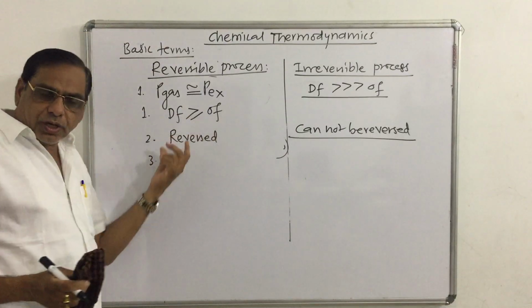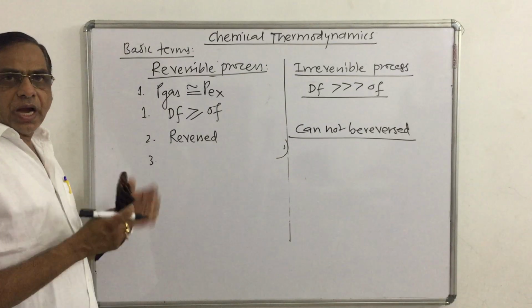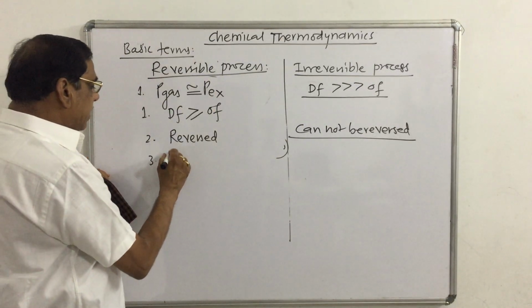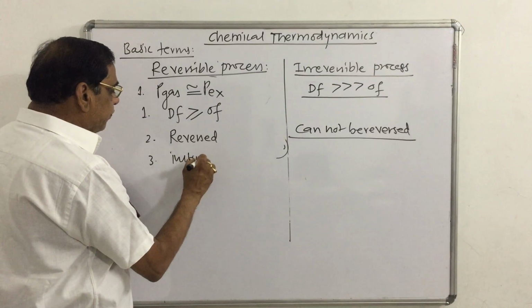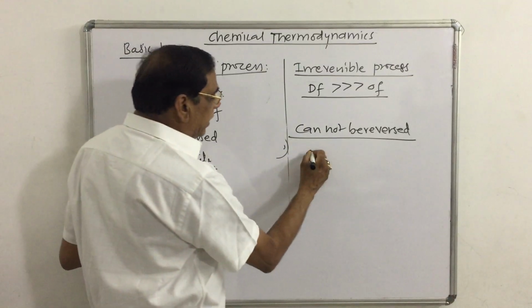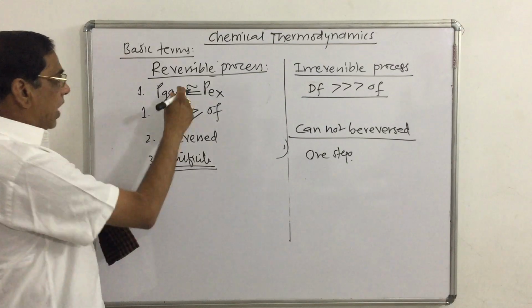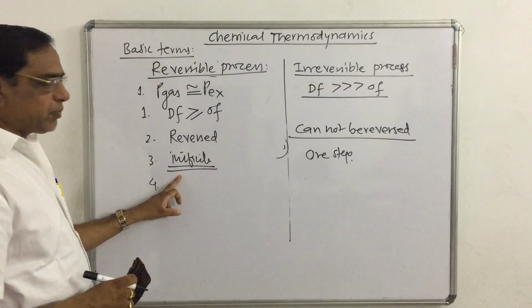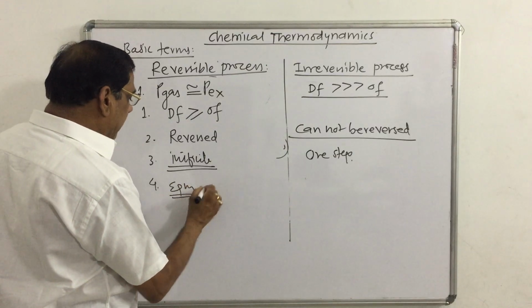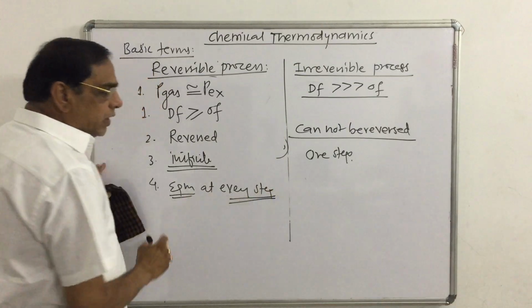Now by a change in pressure या फिर by an increase or decrease in the opposing या फिर driving force, the reversible process takes place in infinite steps, while the irreversible process takes place in one step. As the reversible process takes place in infinite steps, equilibrium is obtained at every step.